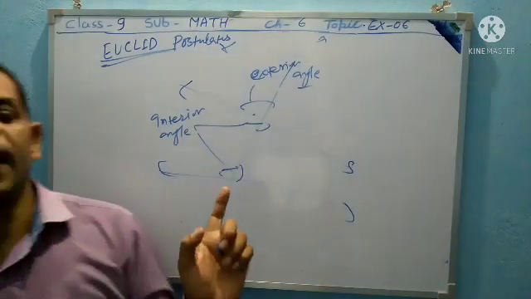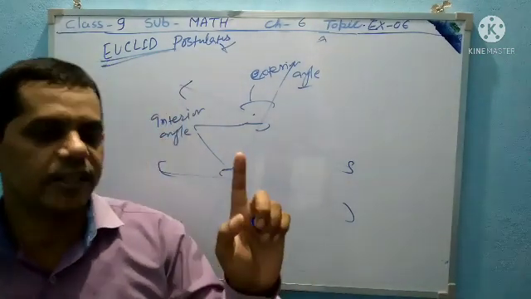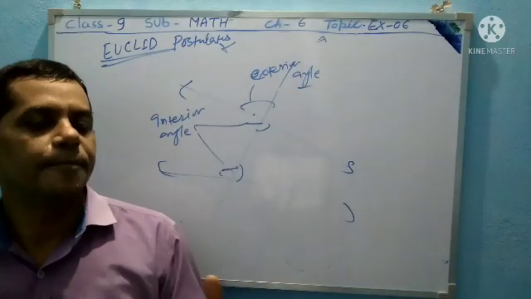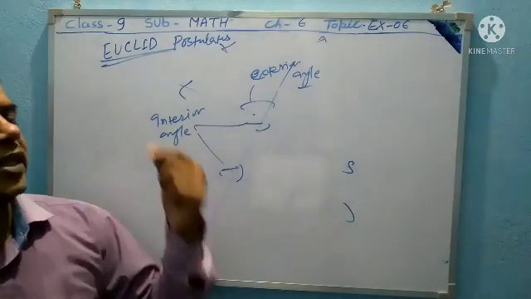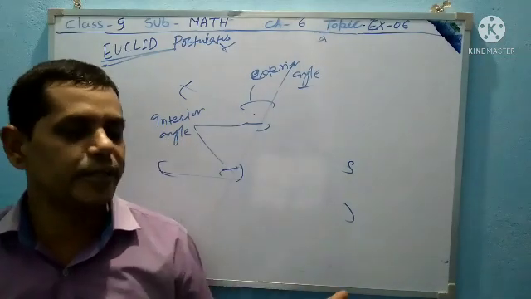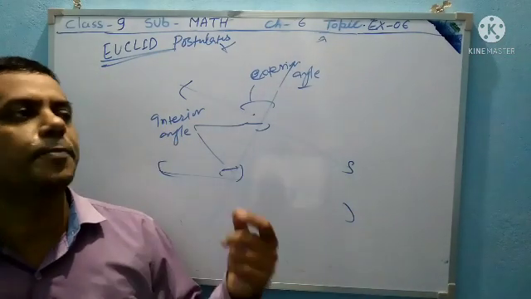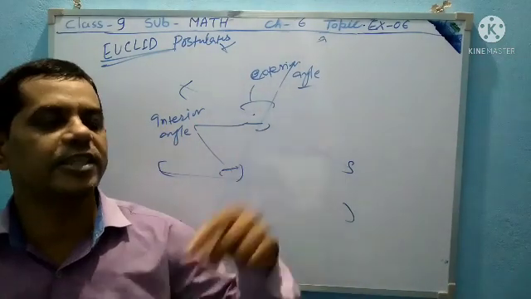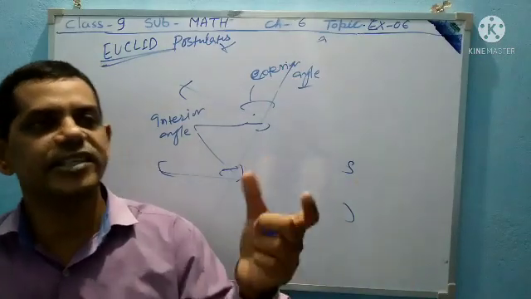So these are the five postulates of Euclid. First, a straight line may be drawn from any point to any other point. Second, a terminated line can be produced infinitely. Third, a circle can be drawn with any radius and any center.